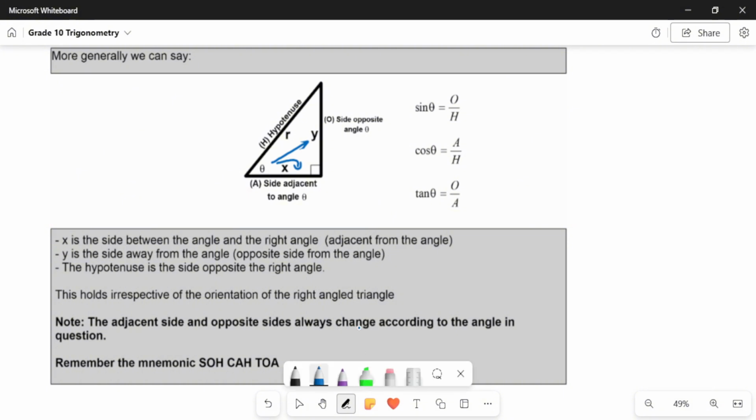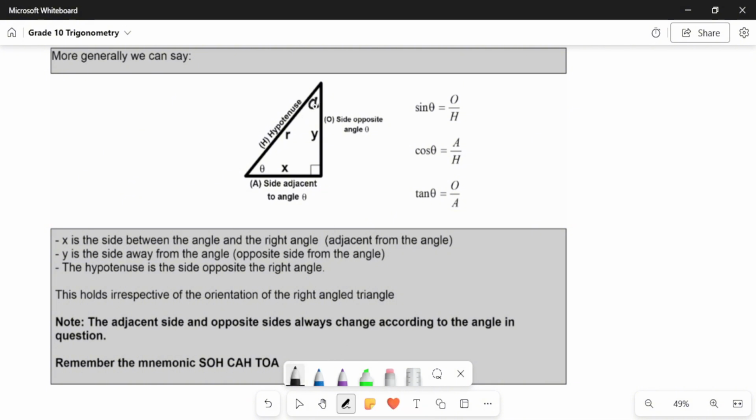So what we can say is that if you're given this angle theta, in accordance to this angle, sine of theta is equal to opposite over hypotenuse. What is cos of theta equal to? Adjacent over hypotenuse. And tan of theta is equal to opposite over adjacent. Understood? Now, what if I gave you alpha here?